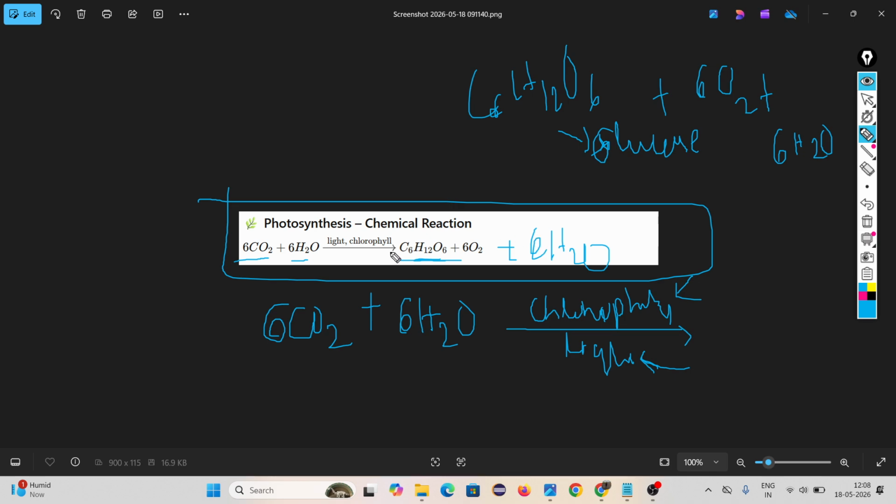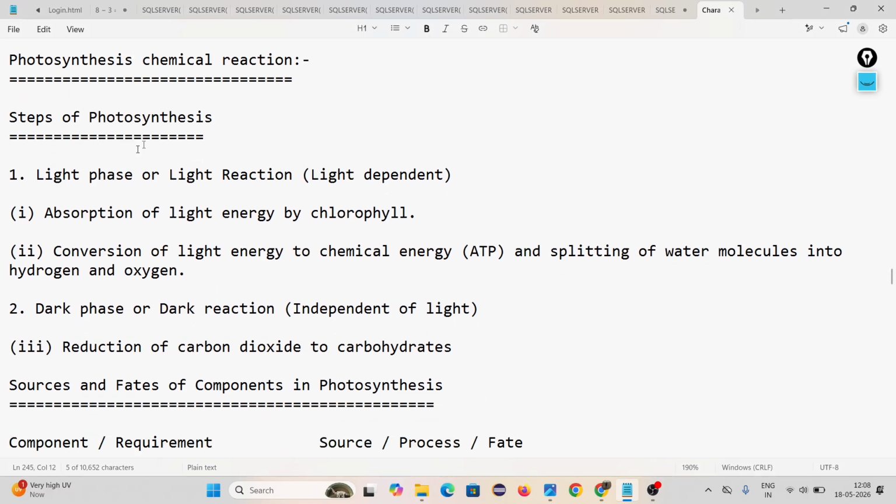You have to remember, if a photosynthesis long question comes, you have to write this equation. You understand this equation? Okay. Then the steps of photosynthesis. In your note here, the reaction is not available. You have to write it. Okay.